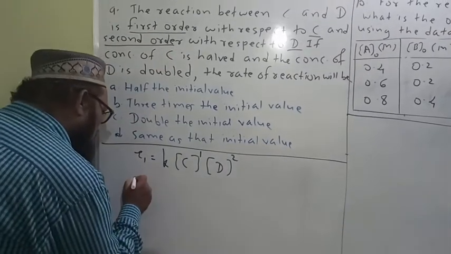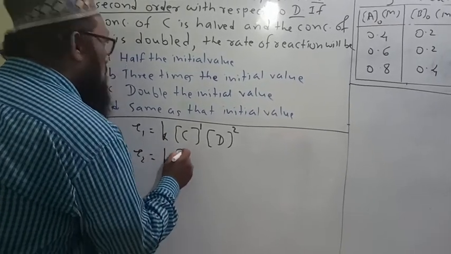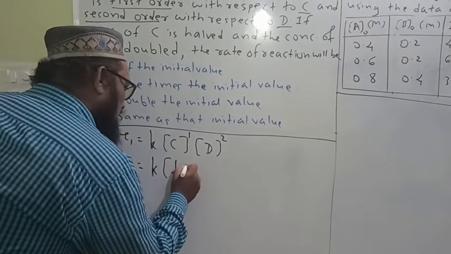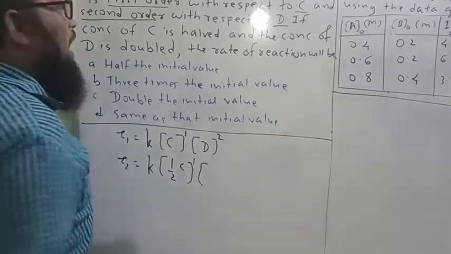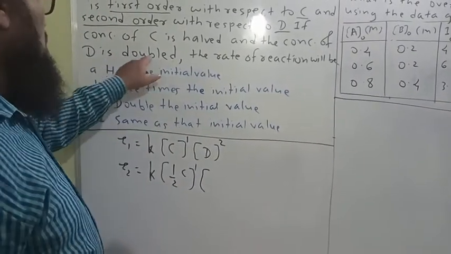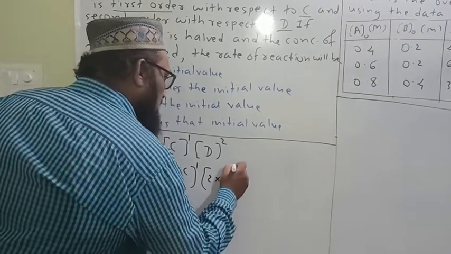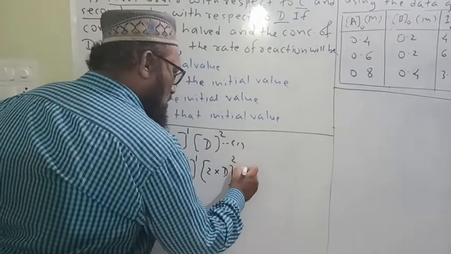Then R2 is equal to K, concentration of C is half, into C raised to 1, and concentration of D is double, 2 into concentration of D squared. Equation number 1, equation number 2.